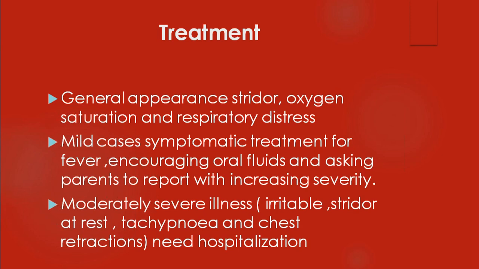Suppose child is moderately severe, that means respiratory distress is increasing, retractions are more and more, child is becoming irritable, and stridor is there even at rest. Then if there is an increased respiratory rate, what we call tachypnea is there, that indicates usually moderately severe illness. That requires hospitalization. So the moderate illness requires hospitalization. Next slide.